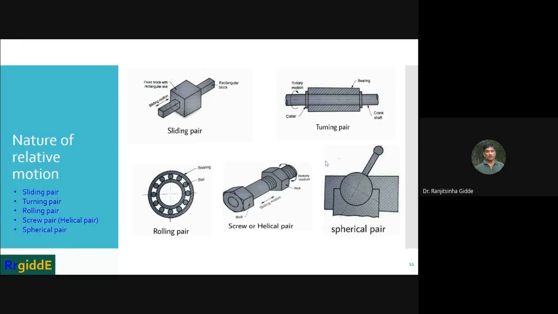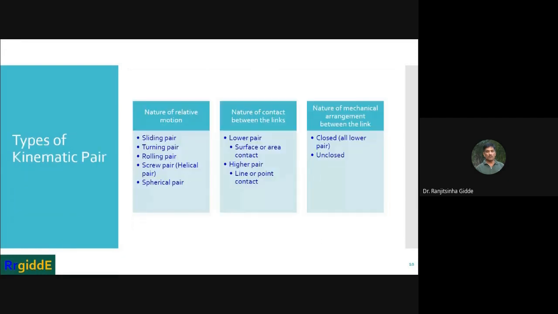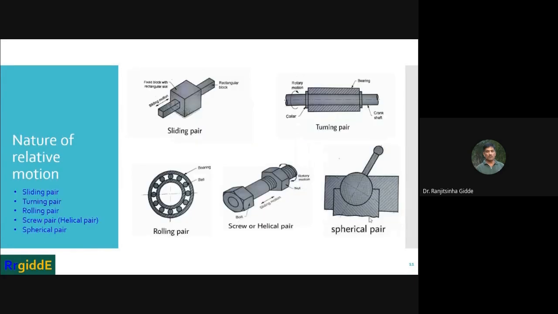Then the next one is the spherical pair. This is an example of a spherical pair. The best example of this spherical pair, you might have seen, is in the mirrors of bikes.